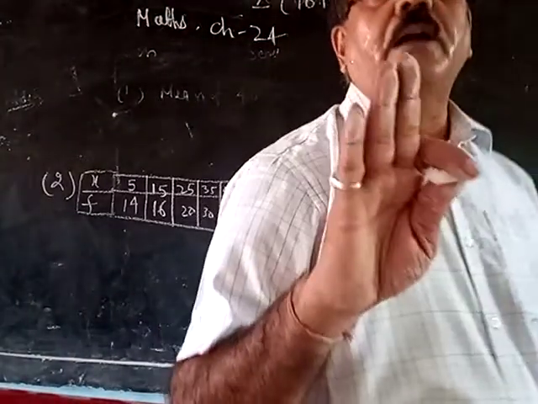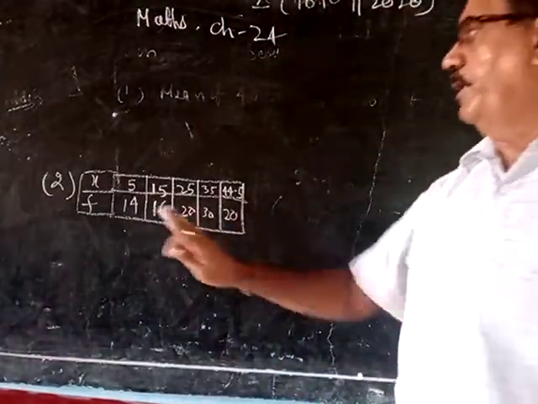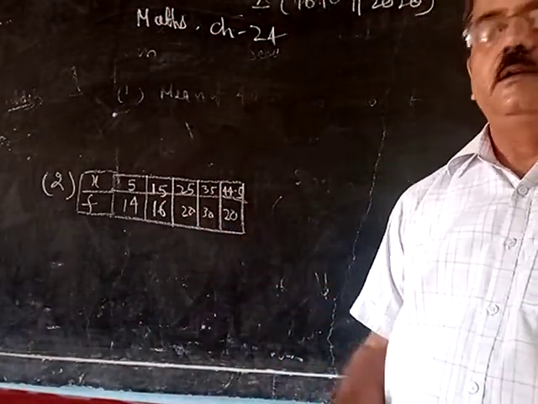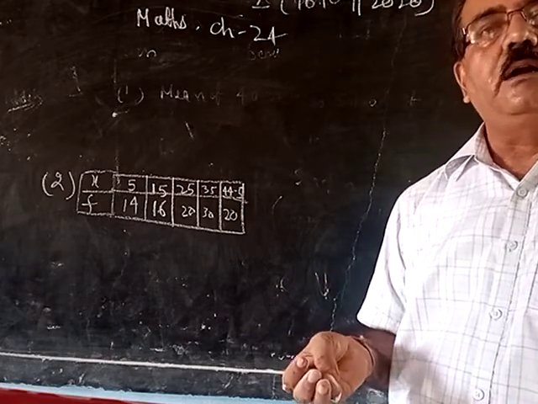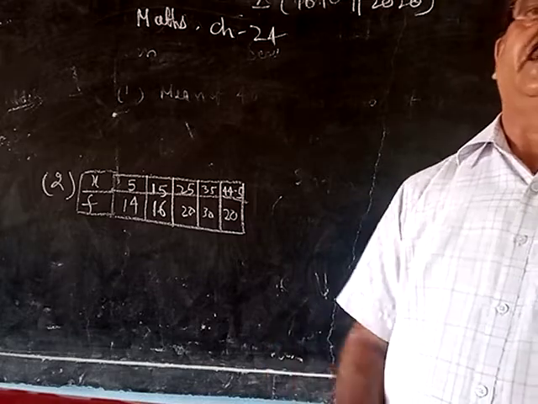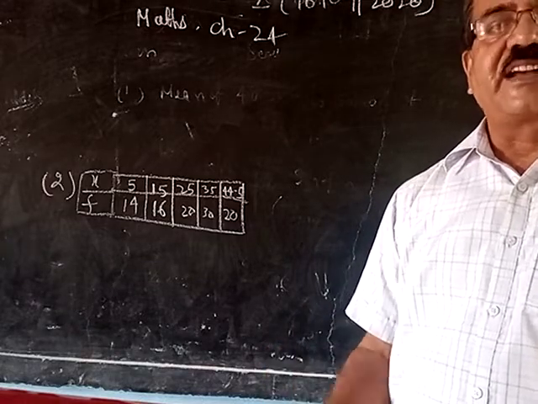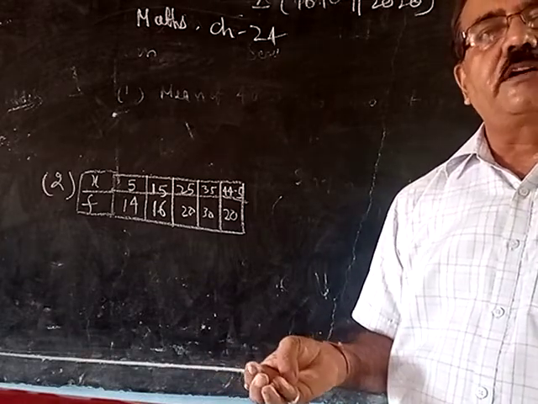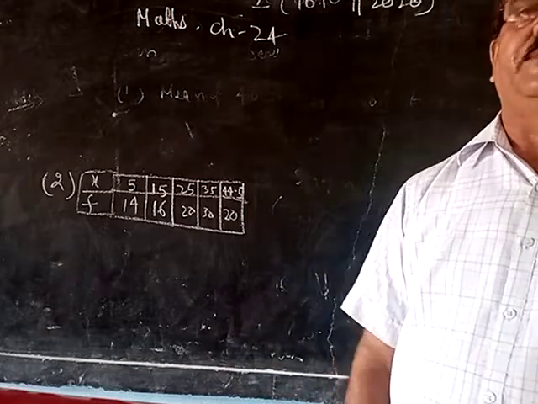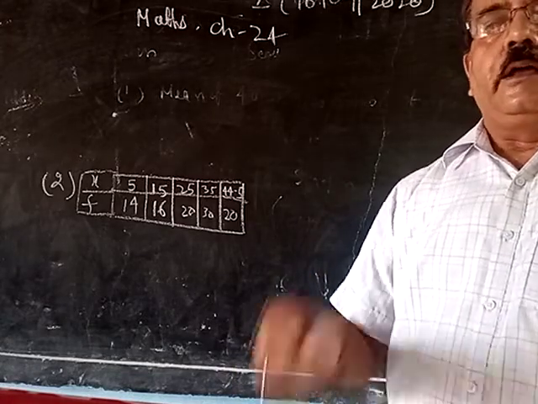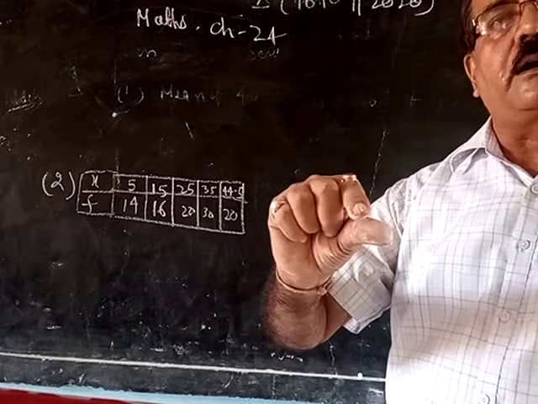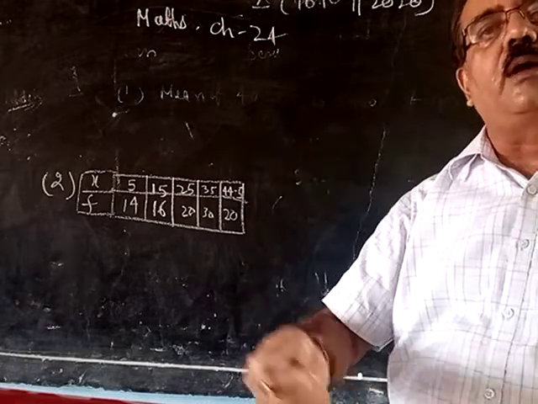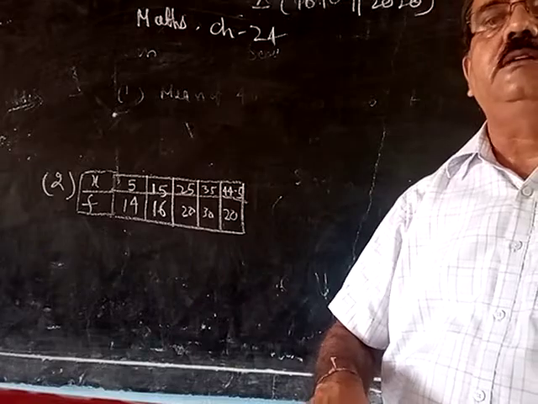There are 3 methods to find the mean when this type of observations are given: direct method, shortcut method and step deviation method. If it is mentioned in the question to find the mean by shortcut method, then you have to give the answer only by shortcut method.